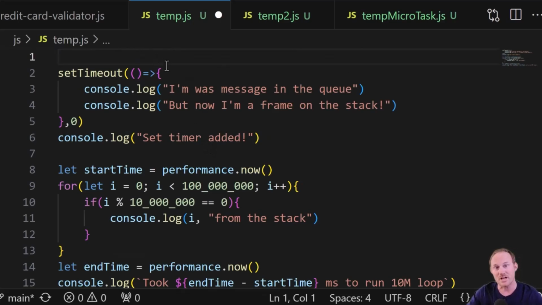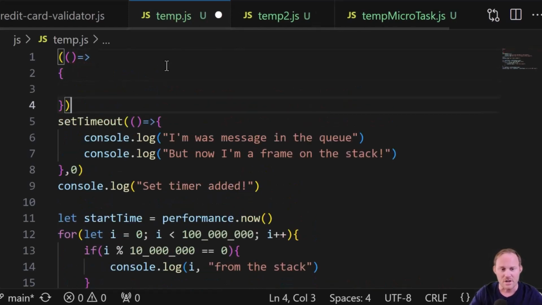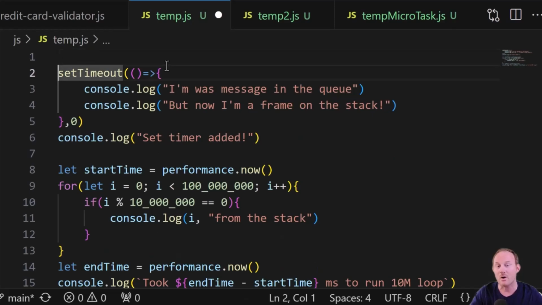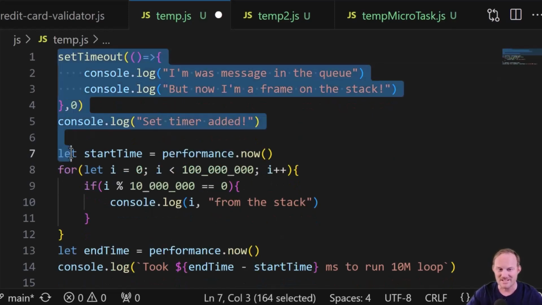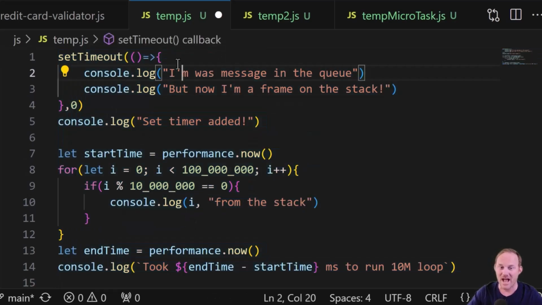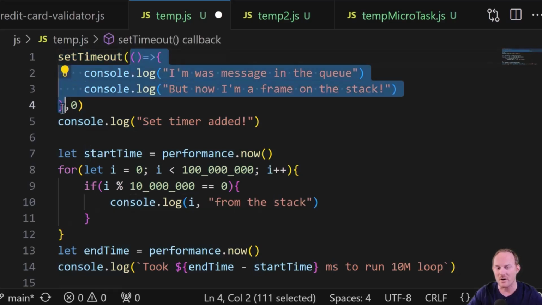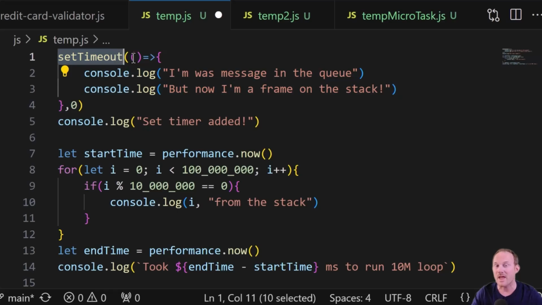This is just like the last one. I just don't have that self-invoking function in there. You could put it in if you want to. I'm going to leave it out just so that you know this is inside of a function that gets added to the stack as a frame. The code runs synchronously. How so? Well, setTimeout gets added. This callback right here is part of the setTimeout. And the way that actually works in JavaScript, the engine doesn't add this to the queue until this is done. That's actually the browser's job.